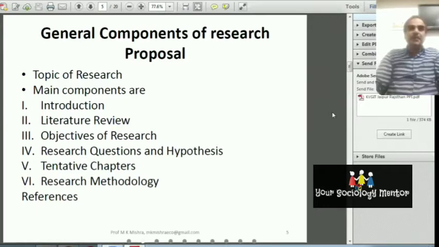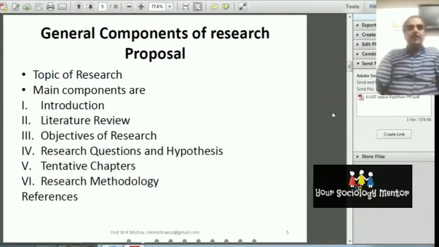So now, what are the general components of a research proposal? This is important. In the research proposal, first of all, we write the topic of the research. And second, the main components of the research proposal are introduction, literature review, objective of the study, research questions and hypothesis, tentative chapters, and research methodology. This is the case for India.